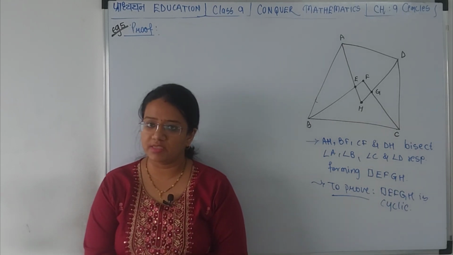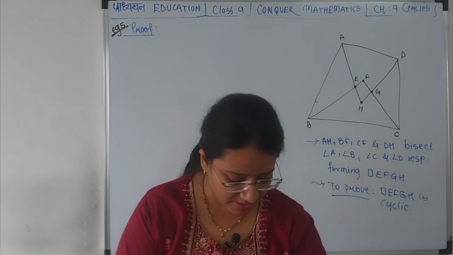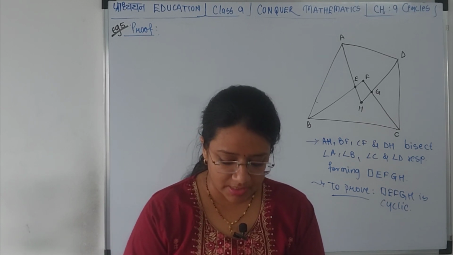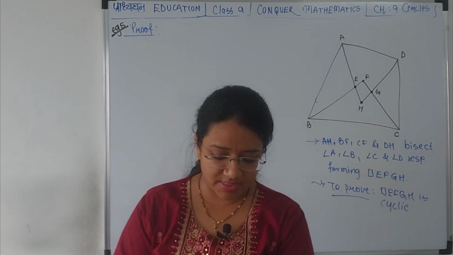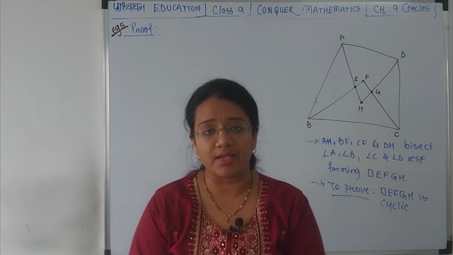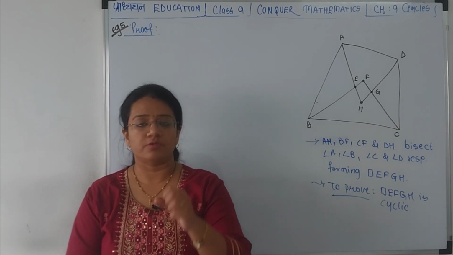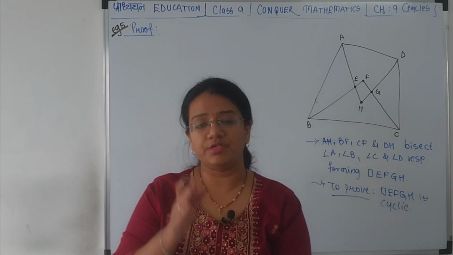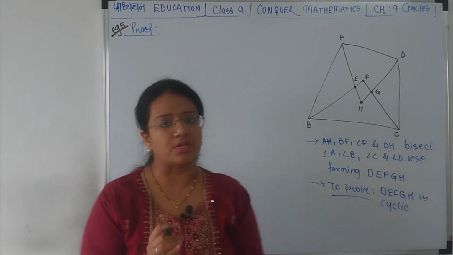Let's read and understand the example. The question says, prove that the quadrilateral formed, if possible, by the internal angle bisectors of any quadrilateral is cyclic. What do you understand by the question? The quadrilateral formed by the bisectors of internal angles of any quadrilateral.